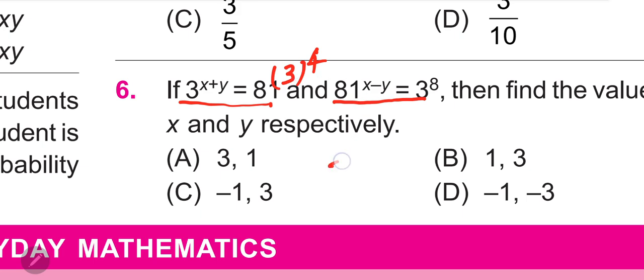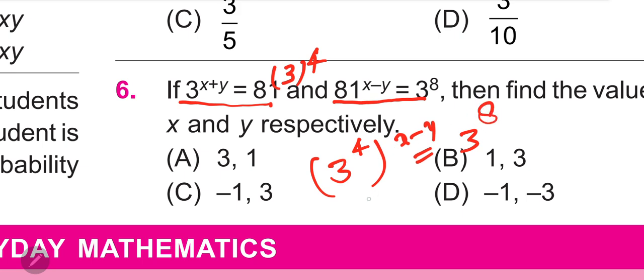Similarly, 81 can be written here as 3 to the 4, and x minus y is equal to 3 raised to 8. Now when you multiply, you get 3 raised to 4x minus 4y is equal to 3 raised to 8. Now we have two equations.